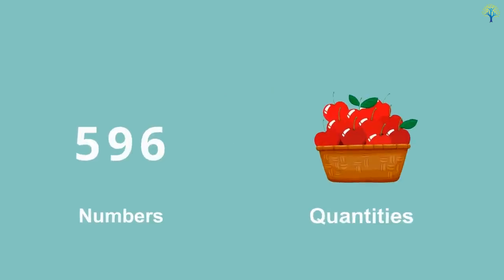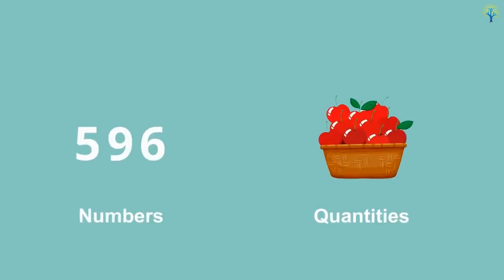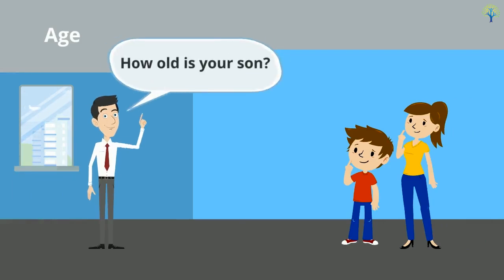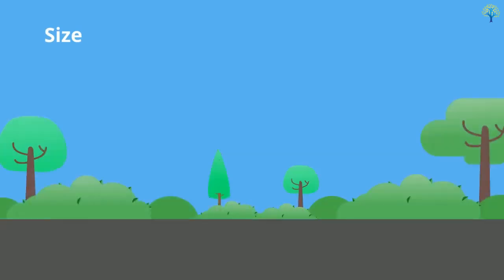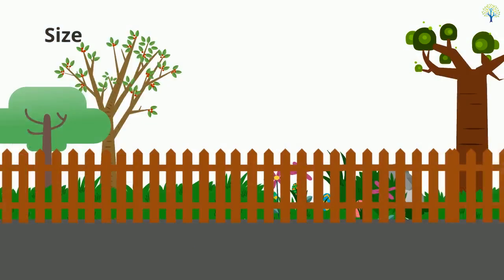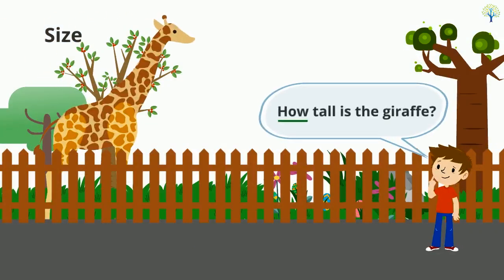How is used to get information about numbers and quantities. Use how to find out about age. For example, how old are you? Or, how old is your son? Use how to find out about size. For example, how big is your car? Or, how tall is the giraffe?